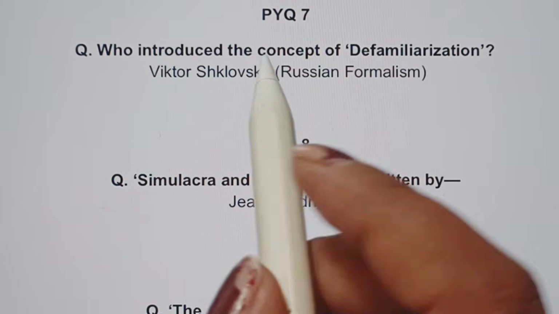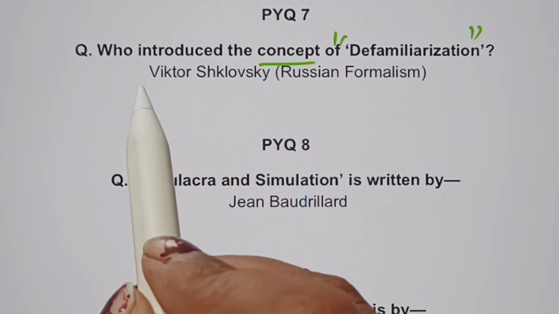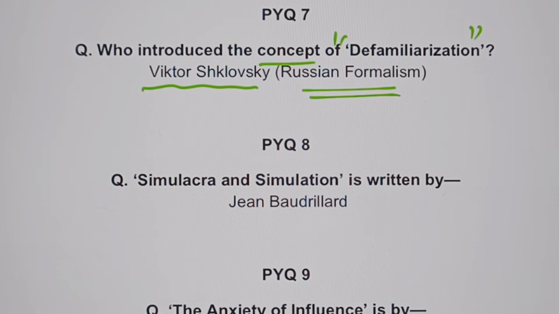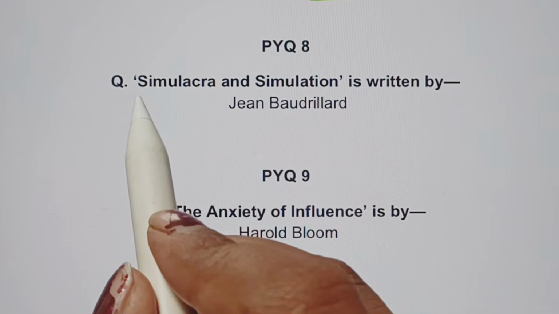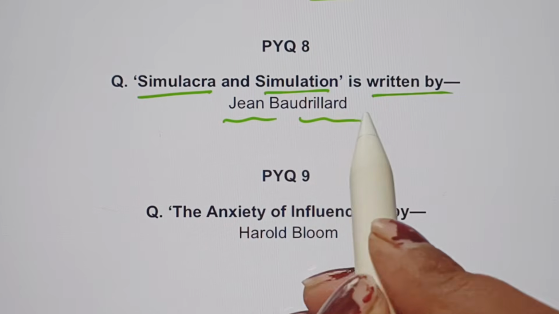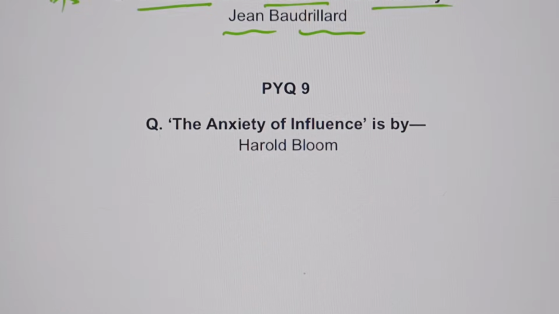Then who introduced the concept of defamiliarization? It is none other than Viktor Shklovsky. He was a Russian formalist, and it is a very important theory in formalism, right? Then Simulacra and Simulation is written by Jean Baudrillard. Again, a very important concept from the point of view of UGC, and it has been repeated. That's why I've taken just the 30 most repeated PYQs.